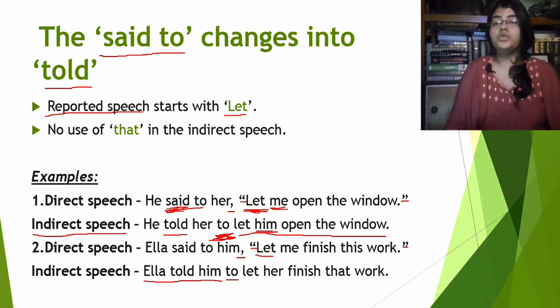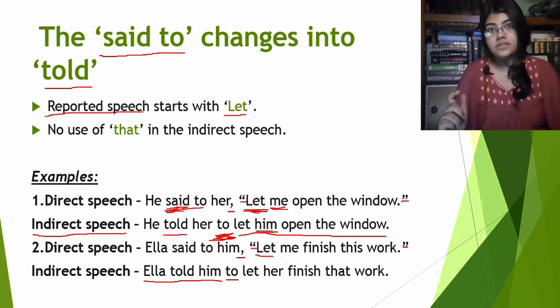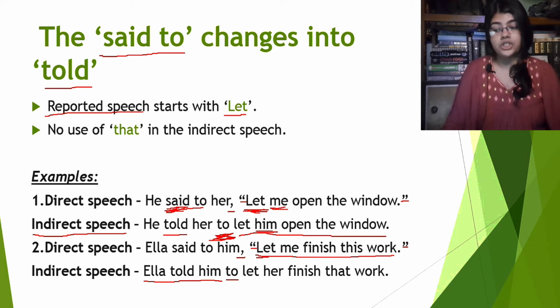Now guys, I hope that you already know after to we always use the present form, present tense of a verb. Alright, so after to we will just put the whole reported speech exactly as it is here.